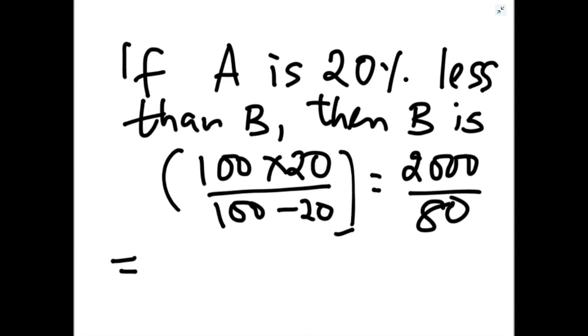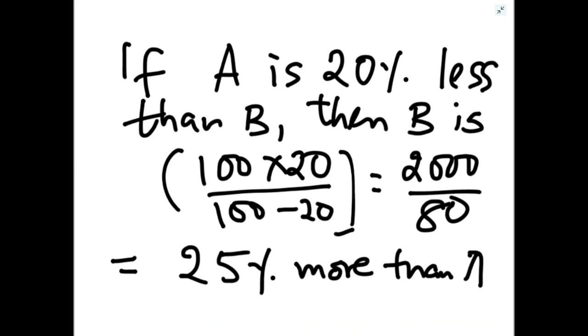So if you simplify 200 by 8, 25%. So B will be 25% more than A. यदि A B से 20% कम है तो B कितने परसेंट ज़्यादा होगा? 25%. So this is the direct application of the formula. Two important formulas I have told you for comparison.